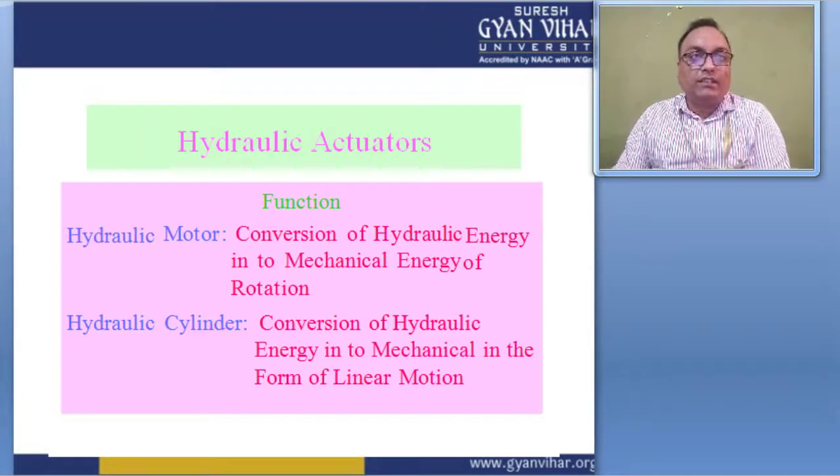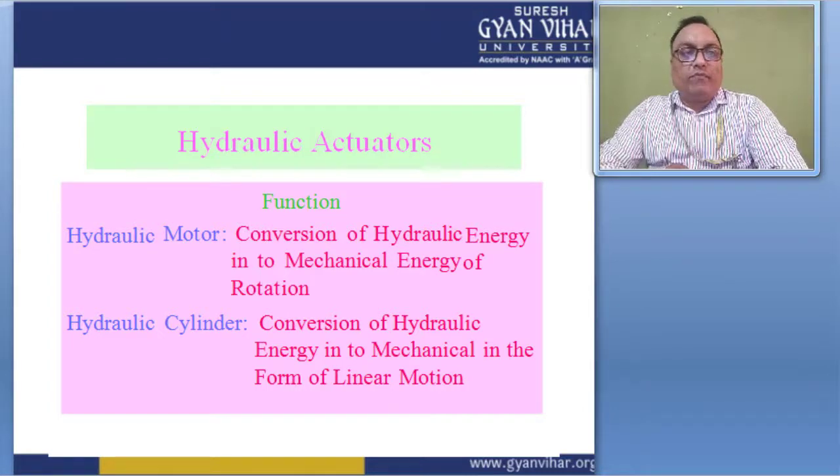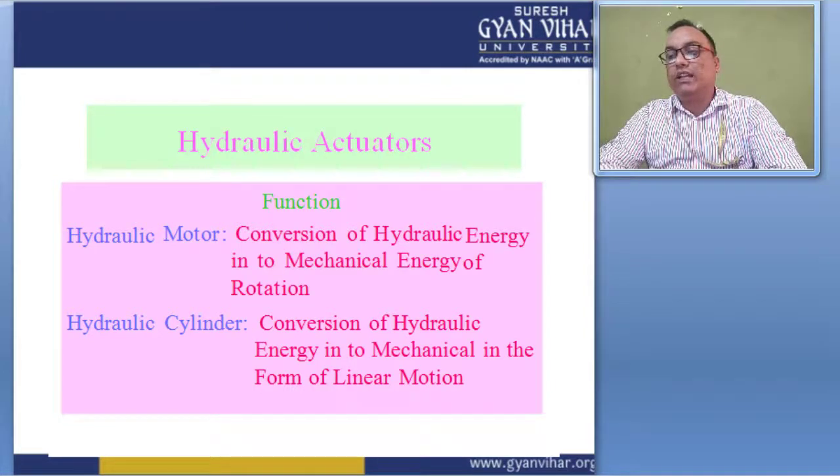Next symbols for the hydraulic circuit are the hydraulic actuators. Hydraulic actuators are based on the function of conversion of energy, converting hydraulic energy into the mechanical energy of rotation. Rotation means rotation of the hydraulic pump also.